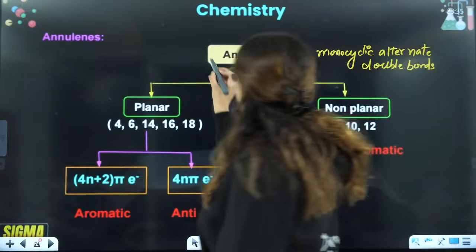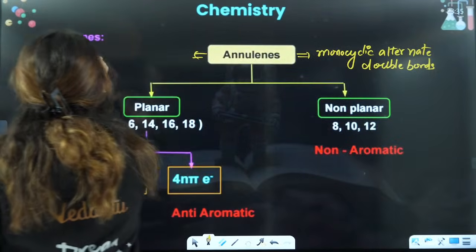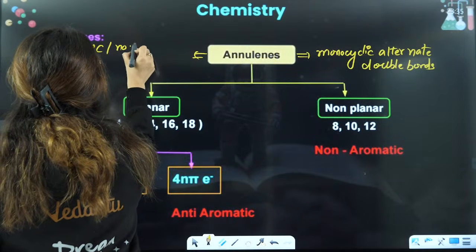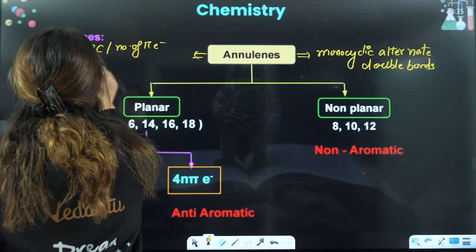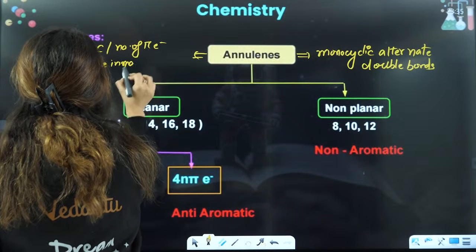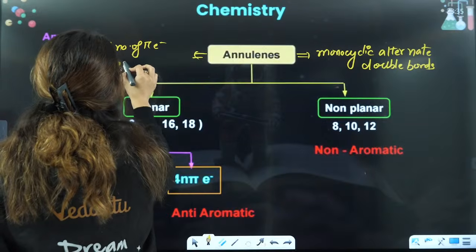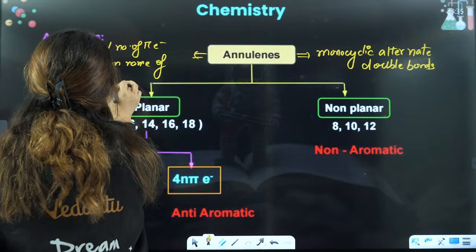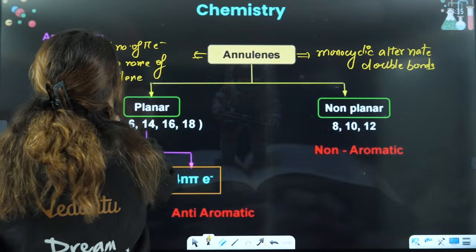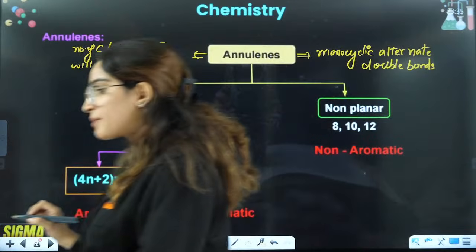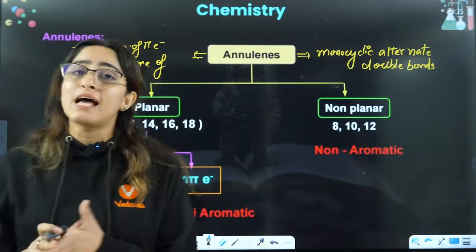And the number of carbons or number of pi electrons will be mentioned in the name of the annulene, right? So the number of carbons, number of pi electrons, that will be mentioned there.